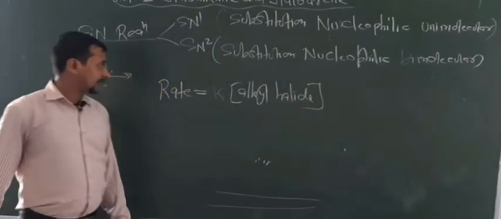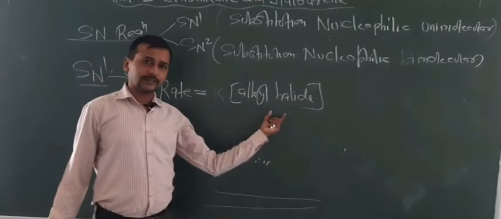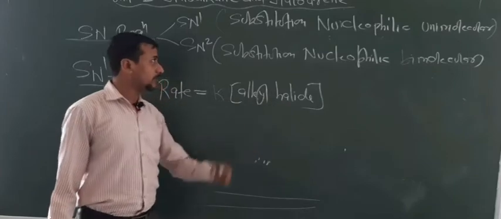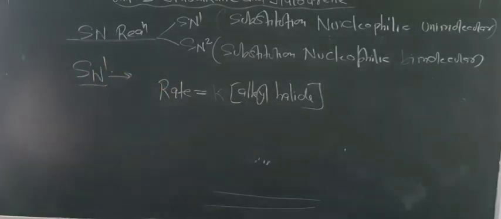That means here the rate is directly proportional to the concentration of alkyl halides. So that's why this is first order kinetics. About this I told you, the rate of reaction for SN1 reaction is first order kinetics, it should follow.